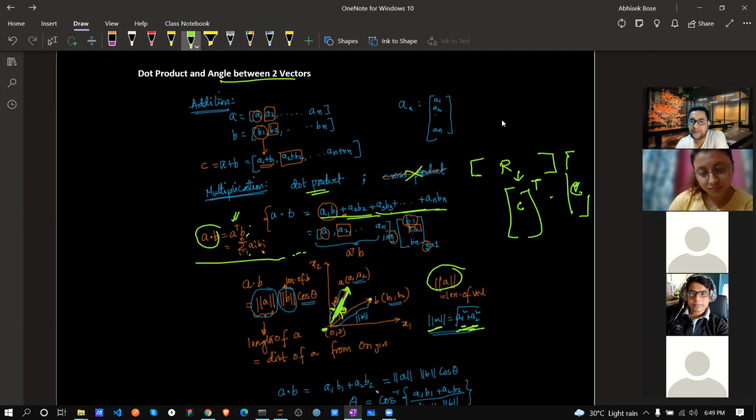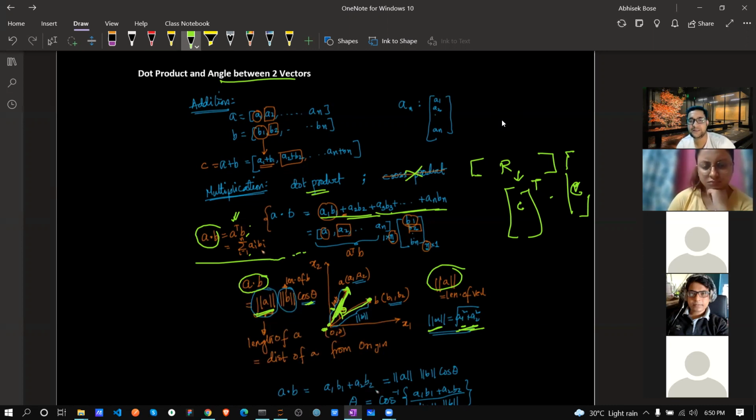Now, if I want to measure the distance, what is the formula? This is the length of A from the origin, or the distance of A from the origin, and the distance of B from the origin, times cos theta. So this is the formula.